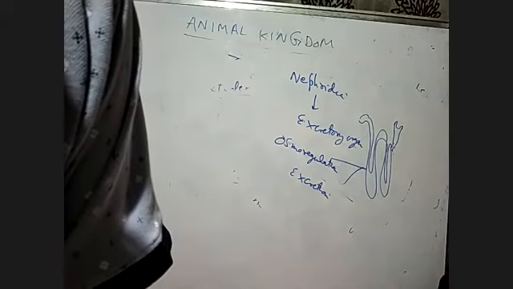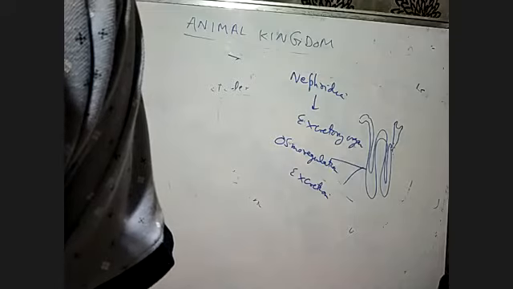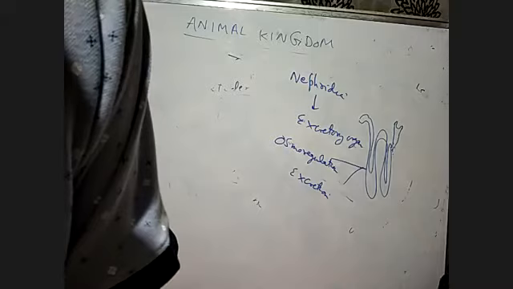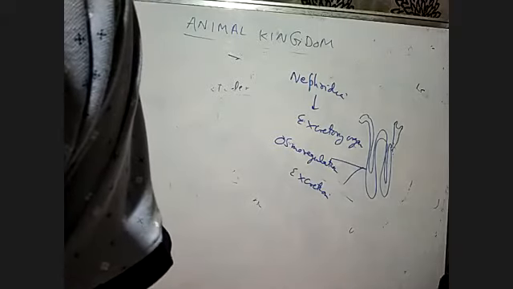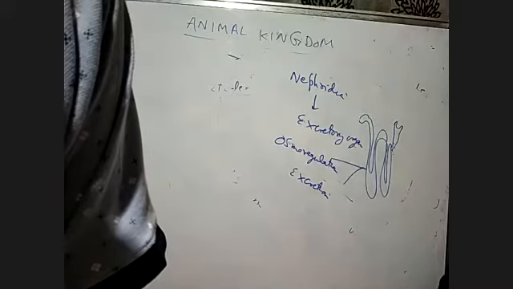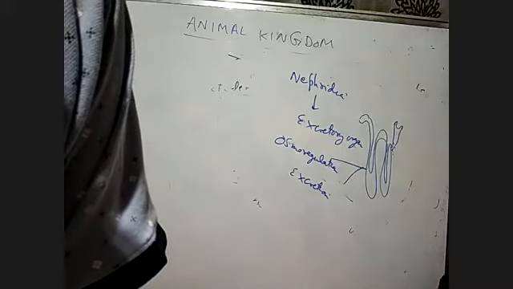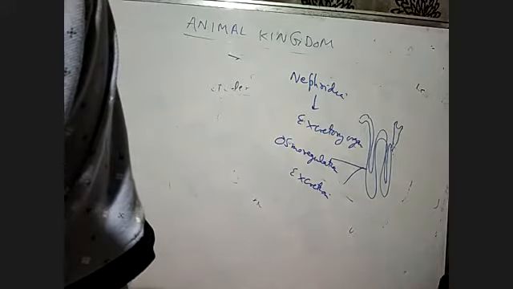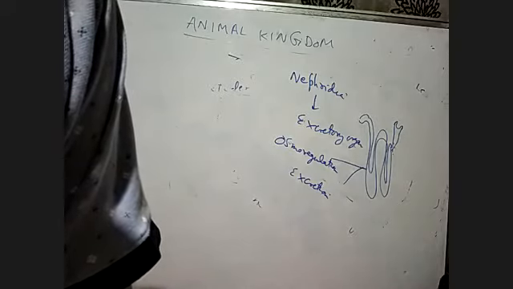Every organ has evolved from simple to complex. For example, the heart was two-chambered, then three-chambered, then four-chambered in human beings. Similarly, all organs from the lowest phylum to the highest phylum have evolved from simple to complex structures. This is the story of the evolution of life on earth.